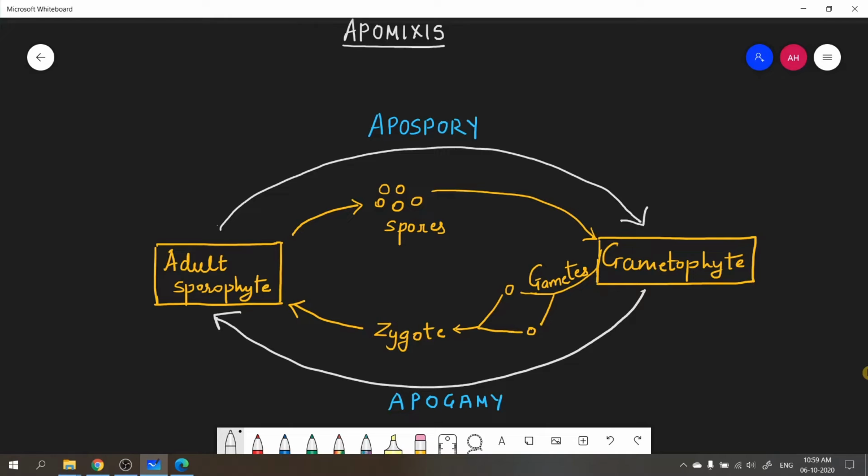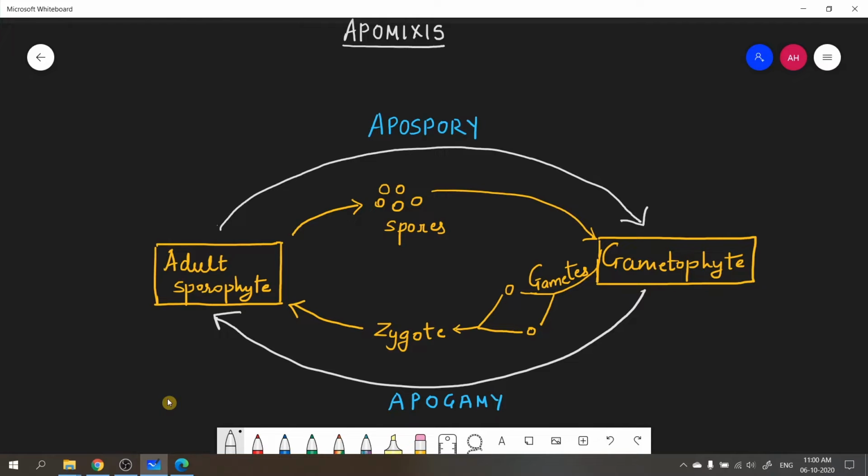So I will start with apomixis first. As we all know, seeds are generally formed after the process of fertilization. But some plants, like those which belong to Asteraceae family or some grasses, have evolved a special mechanism in which seeds can be formed without fertilization, right? So the process is called apomixis, formation of embryos or formation of seeds without fertilization and without meiosis. Right. So apomixis can be defined as a type of asexual reproduction that mimics sexual reproduction.